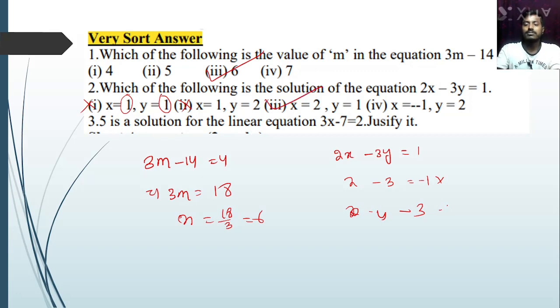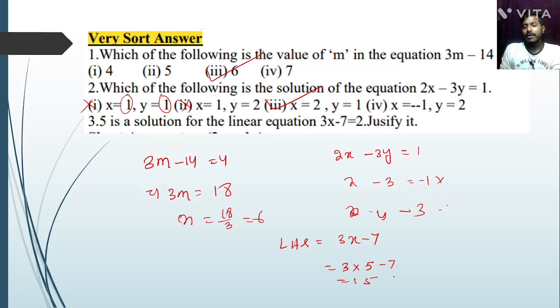Okay, then, 5 is the solution for the linear equation 3x minus 7 equal to 2. Justify it. We can put LHS equal to 3x minus 7. Now put the value x equal to 5: 5 times 3 is 15, minus 7.